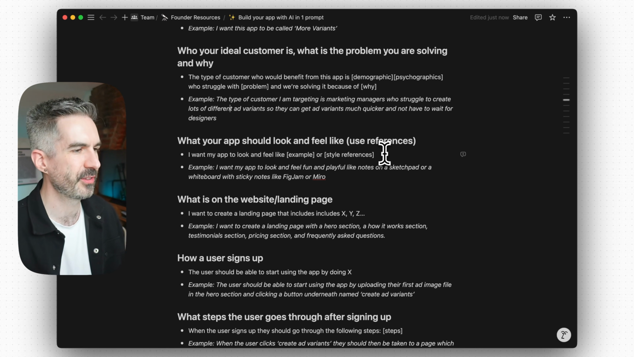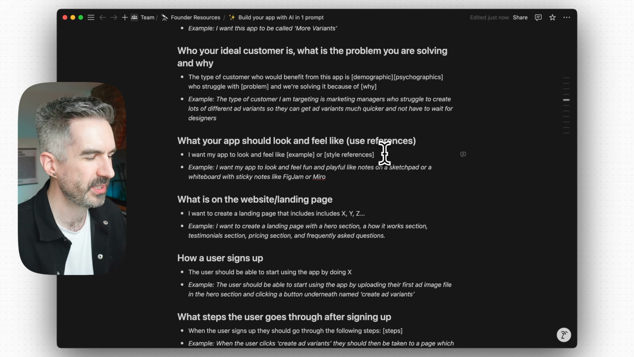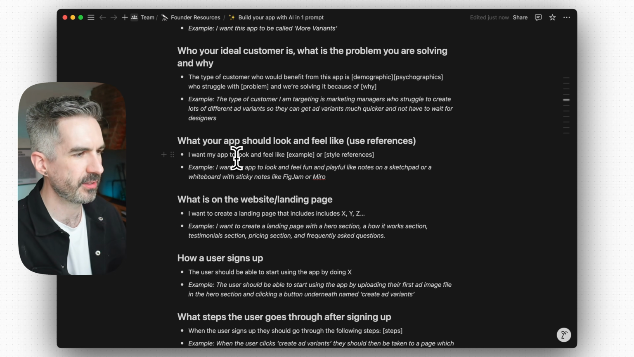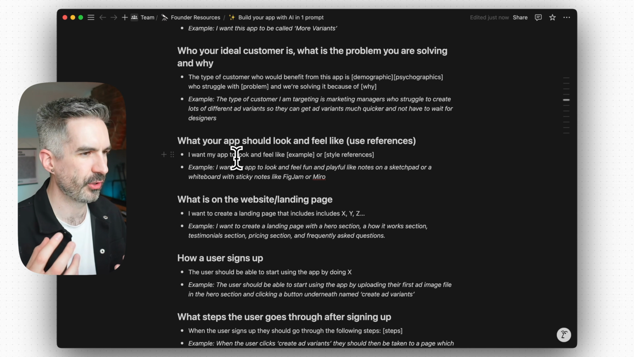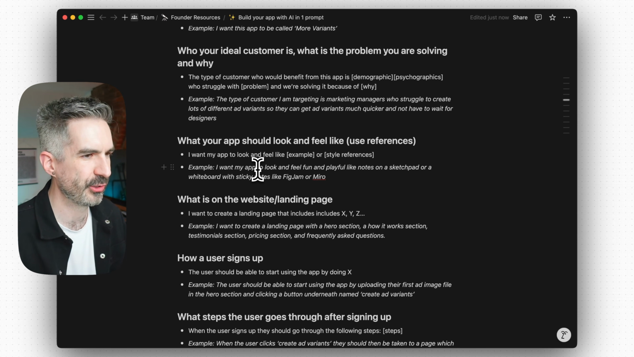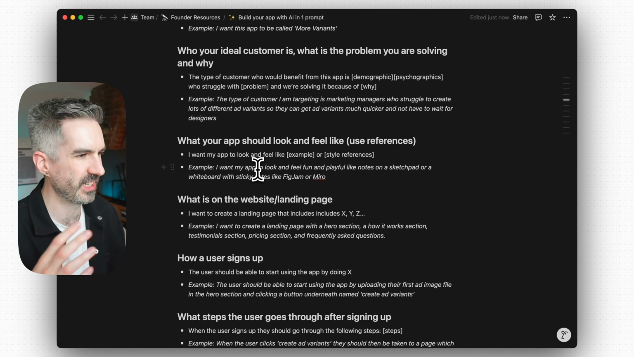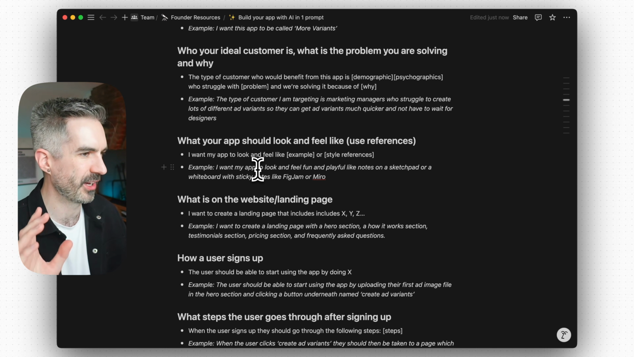Some of them are better than others, like V0 is much better at design than Replit is, for example, but you kind of learn that as you use the tools. And what you can do here as well is tell it what you want it to look or feel like. So give some examples of brands or styles that you like. My example here is I want my app to look and feel fun and playful, like the Notes app or a sketchpad or a whiteboard with sticky notes on, or maybe like FigJam or Miro, which are two tools that I'm kind of referencing here.